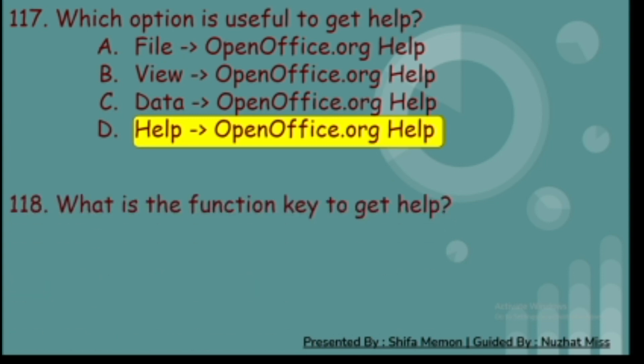118th. What is the function key to get help? A. F1, B. F2, C. F3, and D. F4. And the correct answer is A. F1.